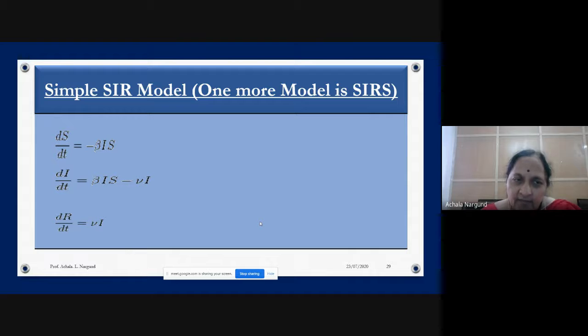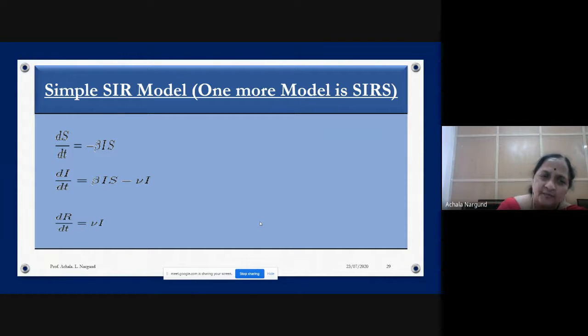So therefore dS/dt is minus beta S I. Why is it minus? Because they become infected. Then dI/dt, the change in infected persons, is beta S I minus nu I. These are the constants of proportionality.